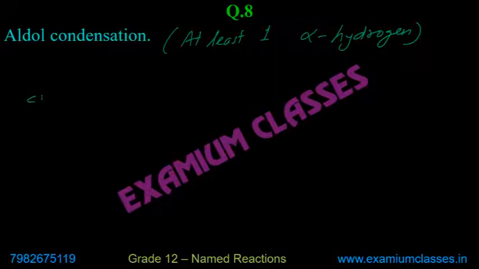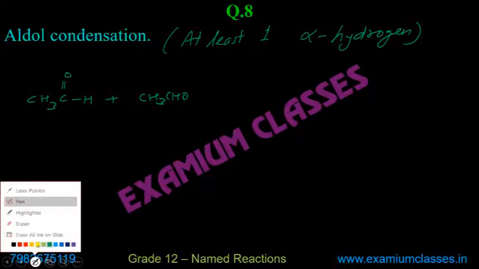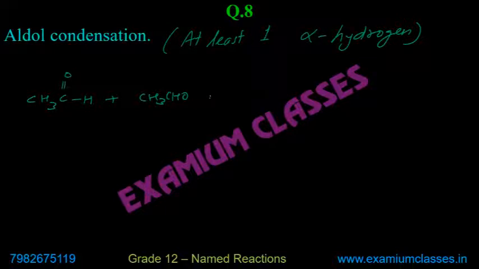So one ethanal reacts with another ethanal here. Rather, I will write it slightly differently, and I'll explain why. Although both are the same, I'm just writing one like this, and there is a reason I'll tell you. Then I'll write dilute alkali on the arrow. Then how it will combine, I'll explain. First, I'm writing it.